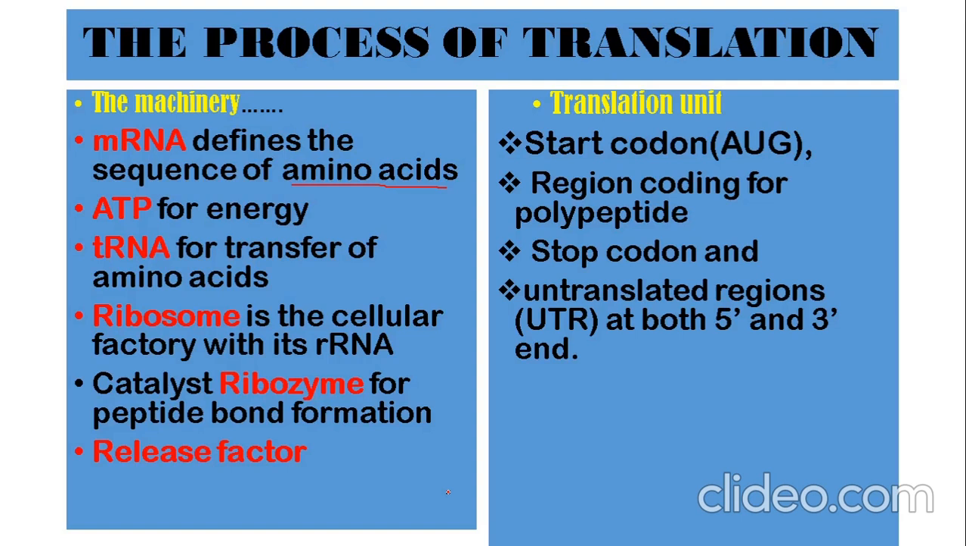Whatever the length of the region coding for the polypeptide, which will vary, finally there will be the stop codon. One of the three stop codons which we saw in the previous slide will be present there. This portion, from AUG till the stop codon, will form the polypeptide. Before the start codon and after the stop codon, there will be some bases which are referred to as the UTR, untranslated regions, that cannot undergo translation.